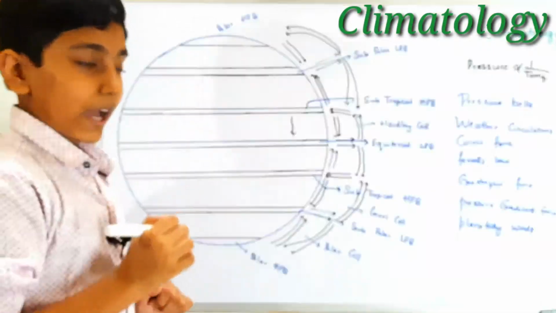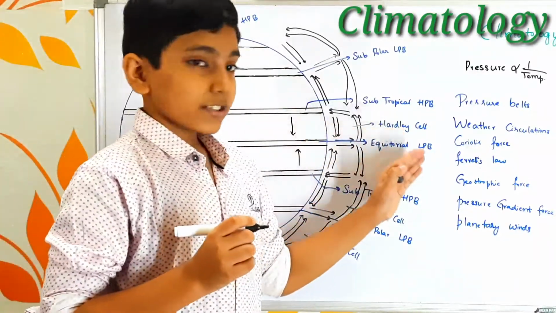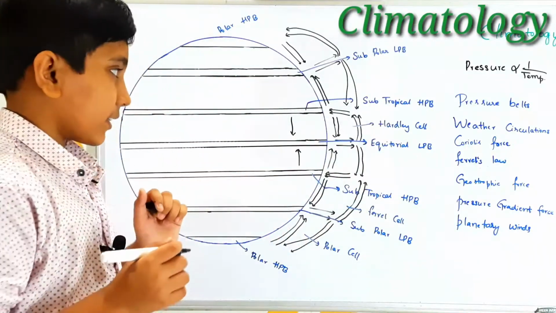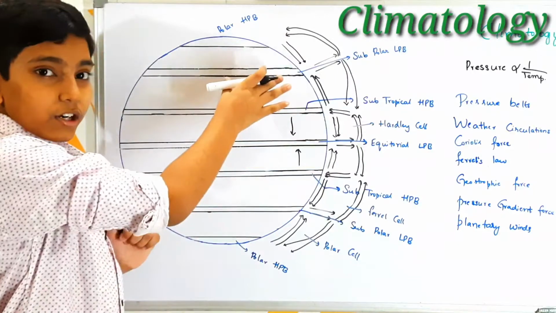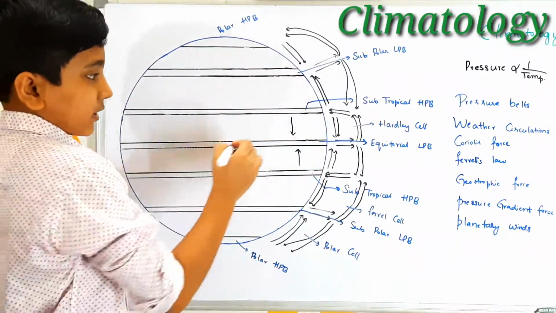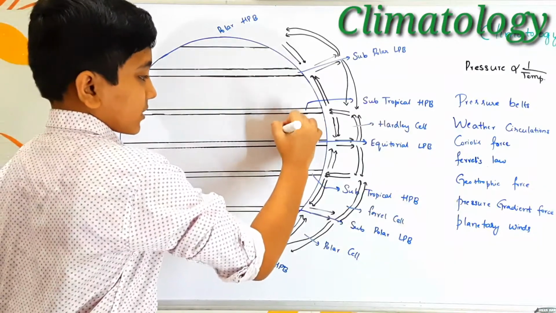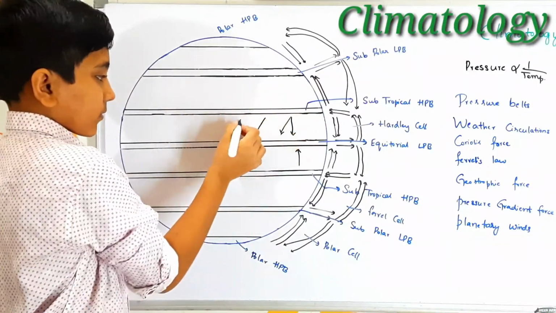The winds have to actually move in this direction, but due to the Coriolis force and Ferrel's law, as I told you earlier, the winds deflect towards their right in the northern hemisphere. Above the equatorial low pressure belt, we have the northern hemisphere. So they deflect towards their right, in this direction. So they blow in this way.